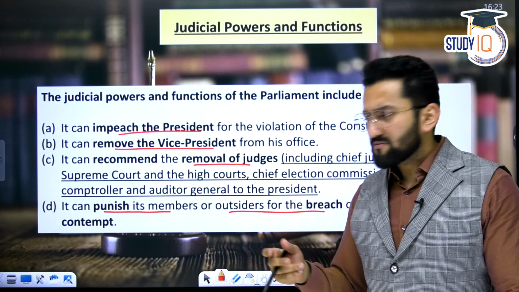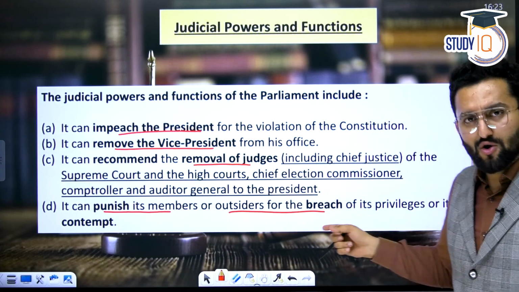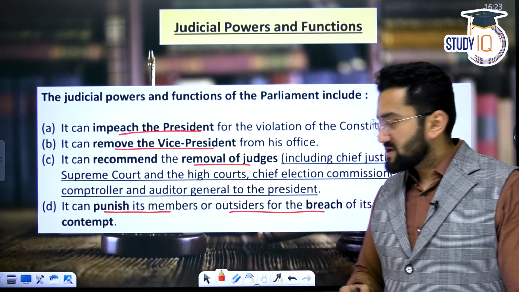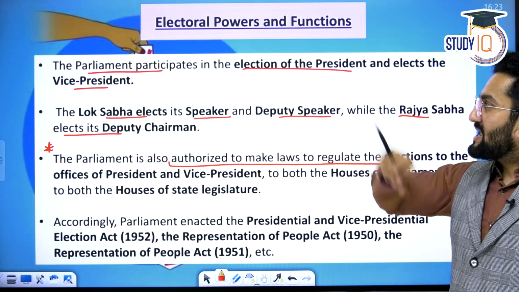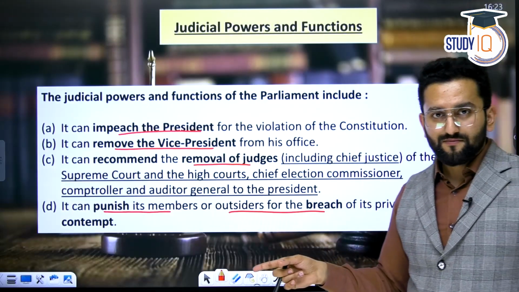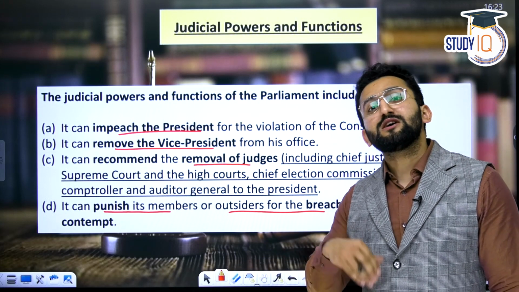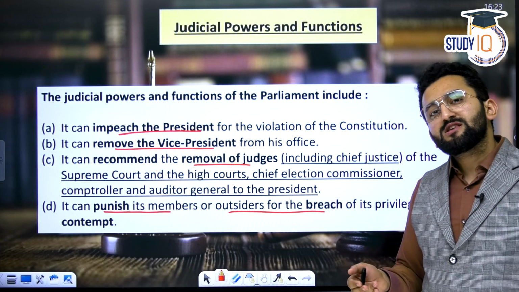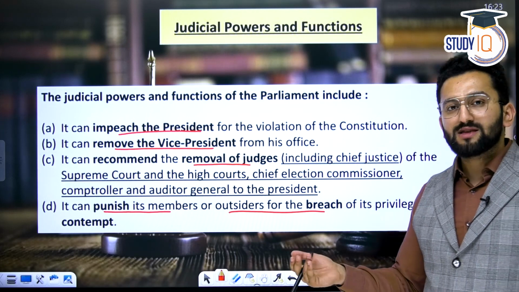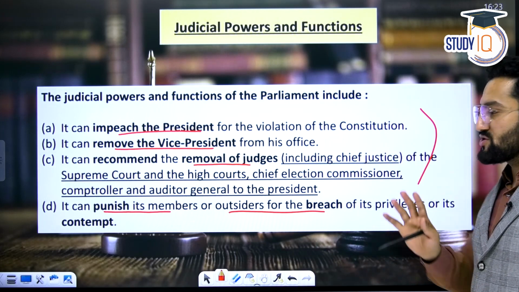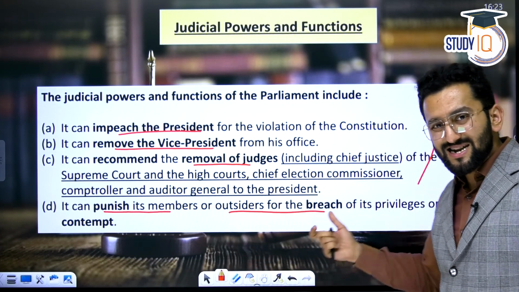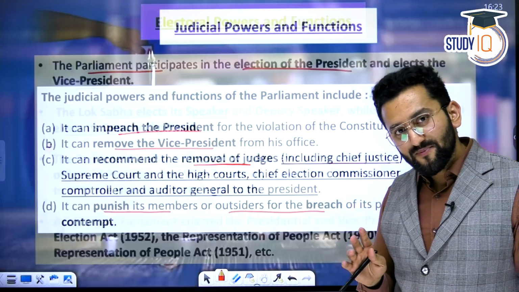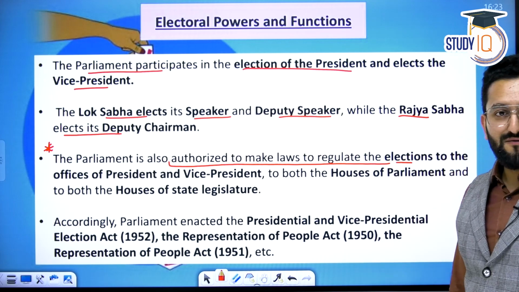Those who are thinking, sir, what is this breach of privilege? We are going to talk about breach of privilege. Just hold on for a bit. Electoral powers. I hope it is clear to you. Judicial in nature means removal, right? Or action in case privilege is violated, contempt of house has happened. So two words you need to remember: removal, or contempt or breach of privilege. Clear? Now, electoral powers and functions.